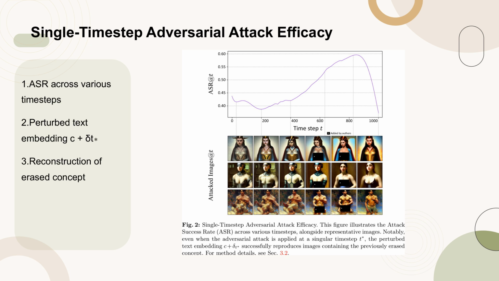This finding underscores the potential vulnerabilities in current concept erasure methodologies and highlights the need for more robust adversarial training strategies to enhance the resilience of T2I models against such attacks. For a detailed understanding of the methodology and results, please refer to Section 3.2 of the paper.